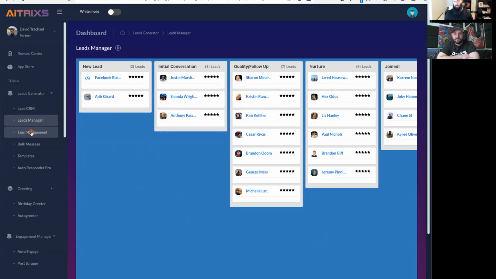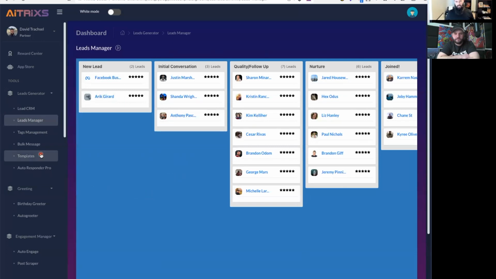So that's how, as you're having these conversations at scale, you have those various CRM structures and management structures, both with tags, where you can set up your own pipeline. Obviously, every pipeline's going to be a little bit different depending on what industry you're in. But then from here, you also have the lead manager, the lead CRM, etc. Now, once you've organized your leads, you have your pipeline built, how do we automate things to do it at scale?